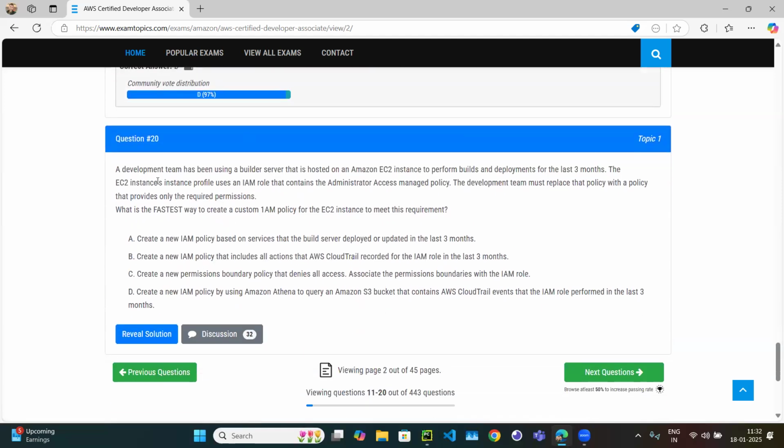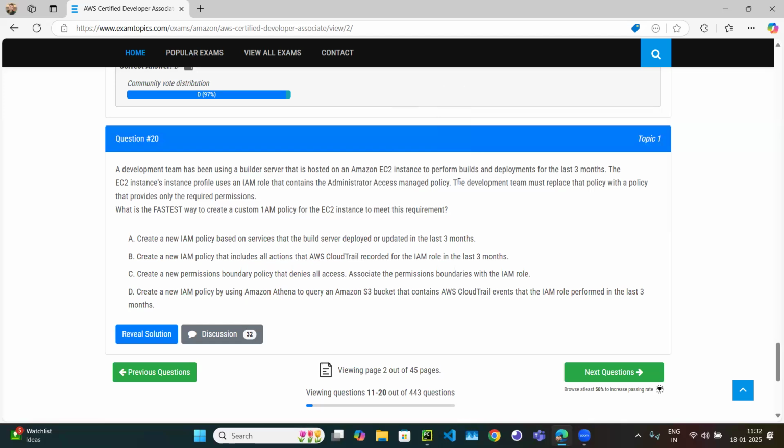Question number 20. A development team has been using a builder server that is hosted on an EC2 instance to perform some kind of build operation and deployment for the last 3 months. The EC2 instance IAM profile uses an IAM role that contains administrative access. So they are hosting some kind of server on EC2, and from there they are performing builds and deployments for the last 3 months. But the IAM role attached to the EC2 is administrative access, which ideally looks wrong.